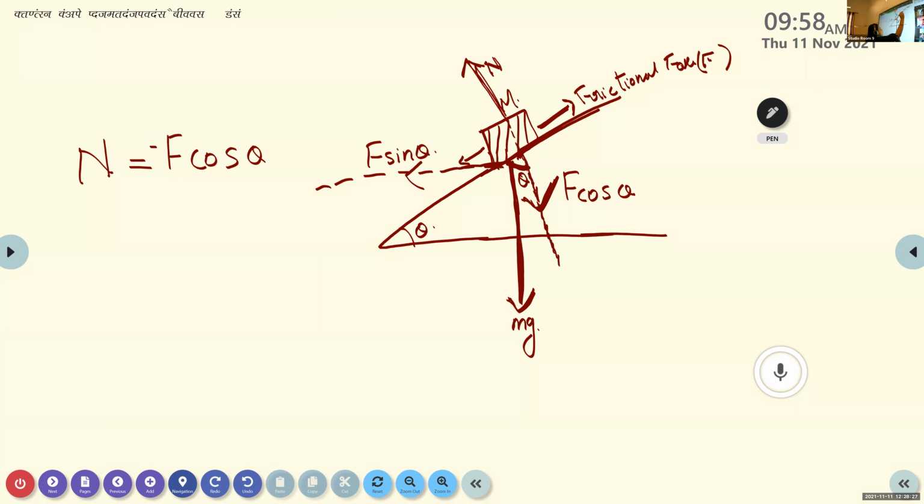Similarly, the frictional force, represented by F, is balanced by the horizontal component of the downward force, that is F sin theta. This F sin theta is also in the opposite direction, so we put a negative sign. So F is equal to minus F sin theta.